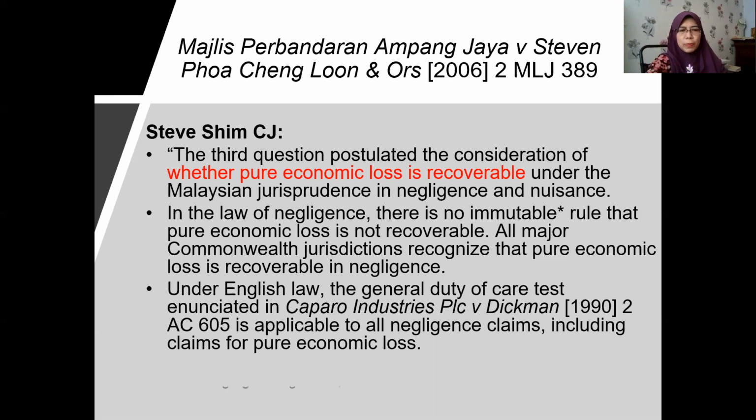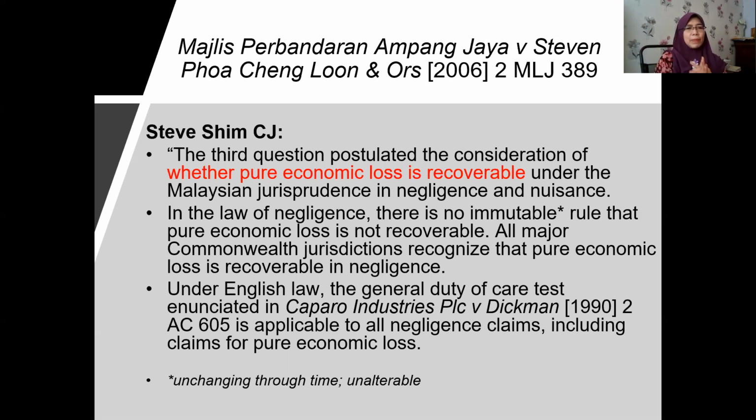What is the meaning of the word immutable? Unchanging or unalterable. Most of the time, law is meant to be dynamic. It changes from one time to another, depending on the situation, the environment, and the society. So there is no immutable rule that pure economic loss is not recoverable.